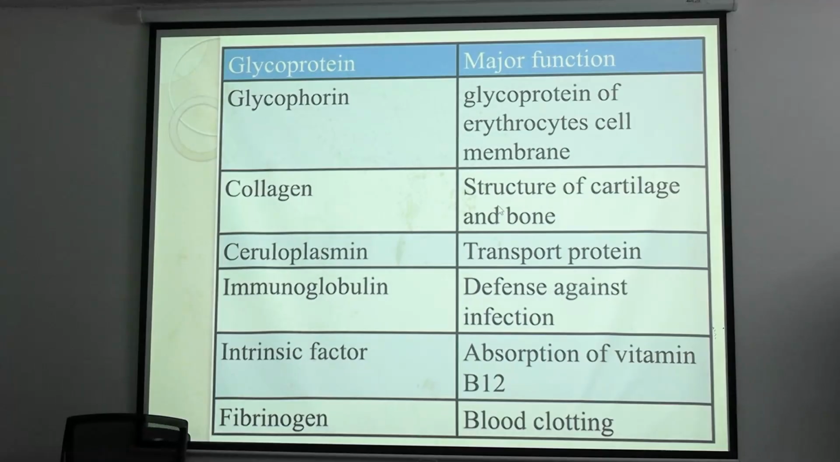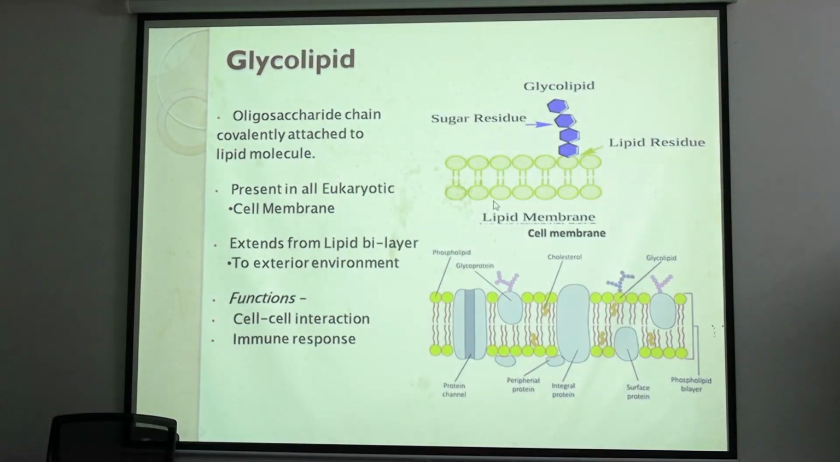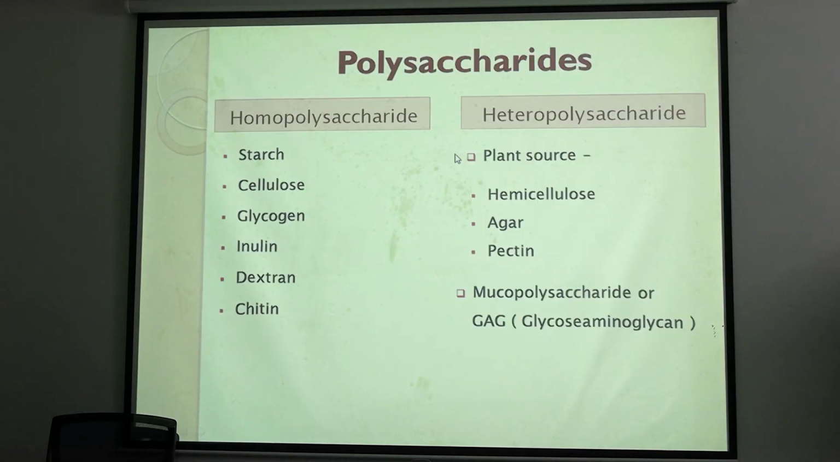And what are the functions of glycoproteins? Okay, this you have to remember, what are the functions of glycoproteins. Few important glycoproteins and their functions. Clear? Now glycolipid, it is an important structural part of cell membrane, used for signaling and receptor purpose.